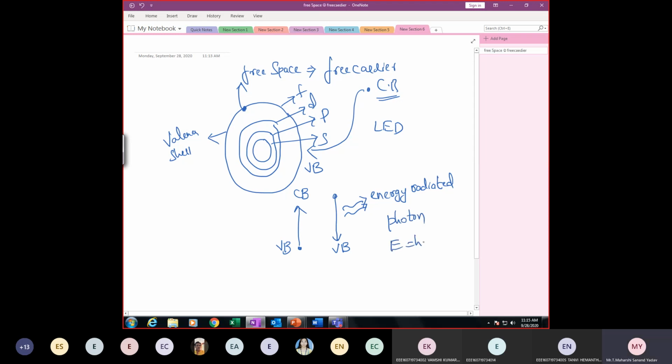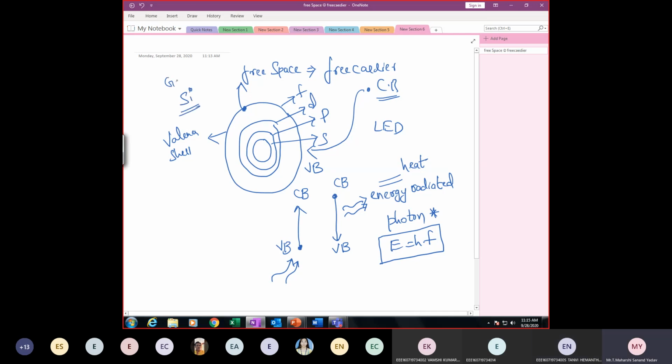So E is equal to h into f, Planck's constant multiplied by frequency. This is the important concept. Here I need to apply external temperature so that the electrons get excited to the conduction band. Whereas after some time, if this electron again falls into the valence band, there will be radiation of energy. It can also be dissipated in the form of heat. So this is nothing but photon energy, E is equal to h into f. This concept is very important.